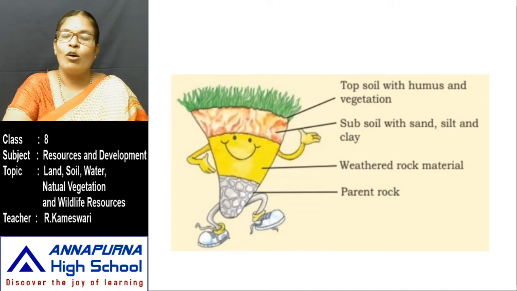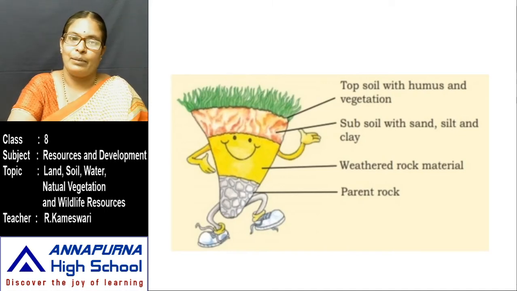Next, weathered rock materials are available. At last, the parent rock is there. The quality of soil is dependent on the parent rock.